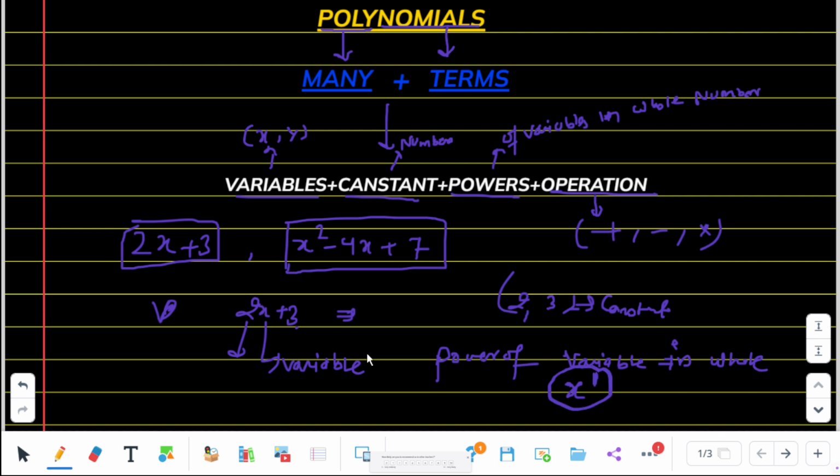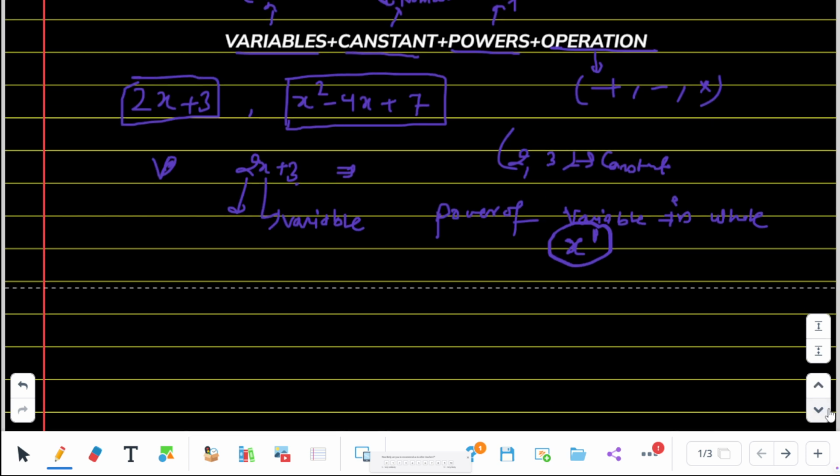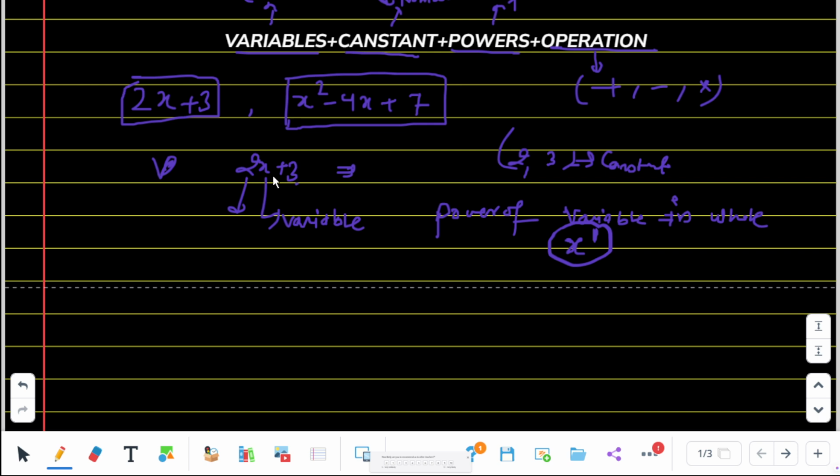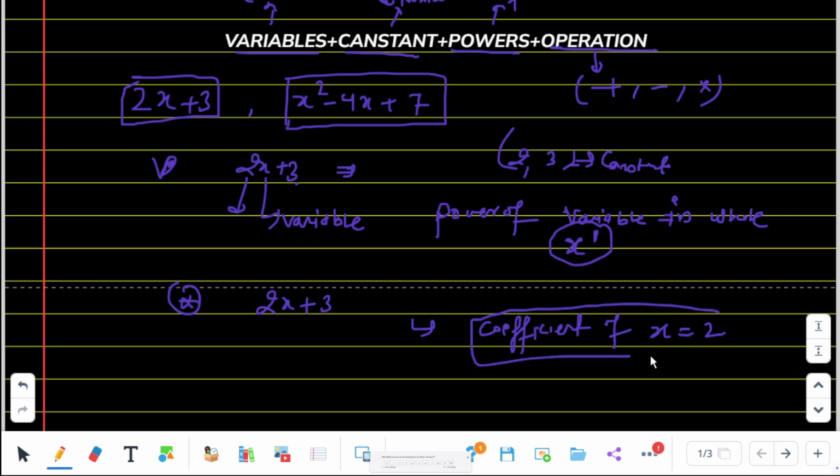Now let's understand something. What is 2 related to x in 2x plus 3? We call it the coefficient of x. The coefficient of x is 2.